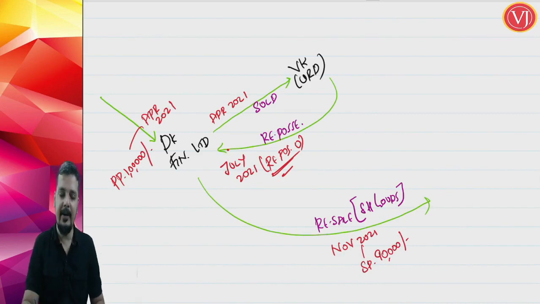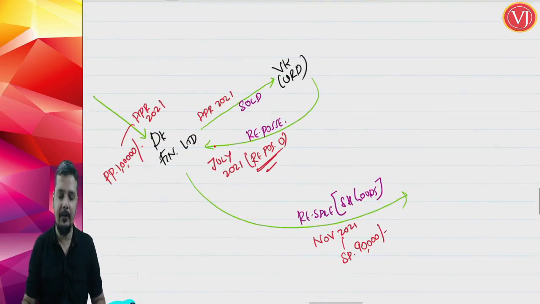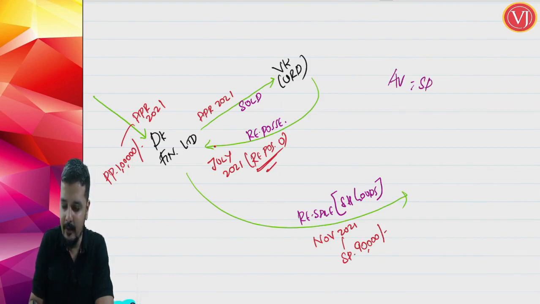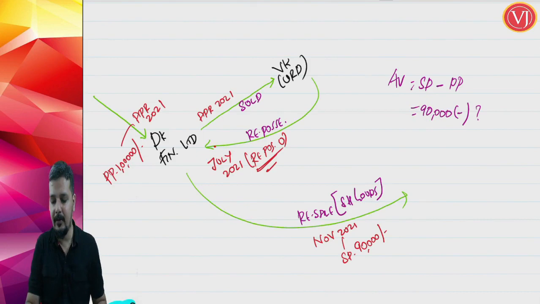Now friends, understand that if you are doing valuation under Rule 32, it tells that assessable value will be equal to your selling price minus the purchase price. Selling price is clearly known. Selling price is 90,000. The question is all about your purchase price. What is the purchase price?